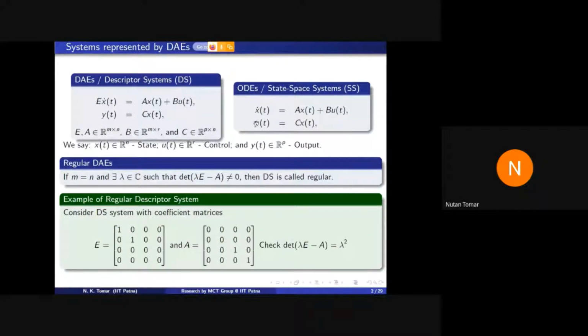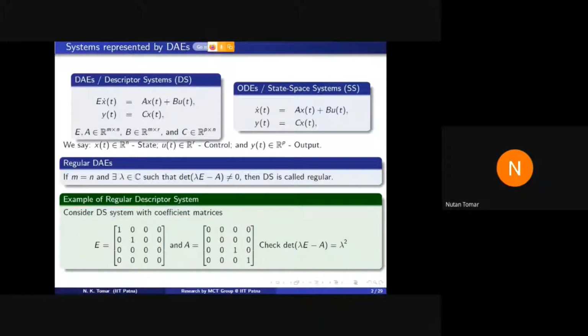Moreover, this complete system, x dot is equal to Ax plus Bu, with or without the output equation y is equal to Cx, is well familiar in control systems by the name state space system. And from now onwards, I will refer to this system as system SS. So when I say system SS, it means the state space system x dot is equal to Ax plus Bu, with or without this output equation.